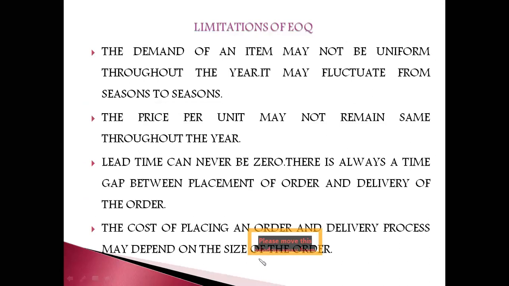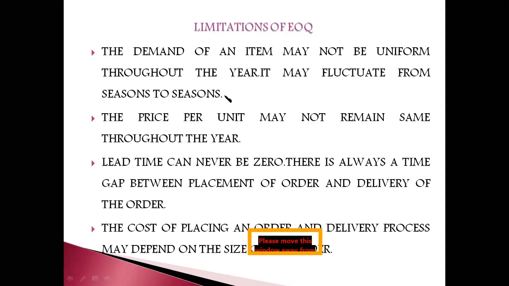Limitations of EOQ. Under limitations of EOQ, you can understand that there are several points which are coming opposite to the assumptions. In real time, it is very much difficult to get an EOQ or to attain the optimum level of inventory because of these various limitations. You can see over here. पहले assumption क्या था? The demand should be same throughout the year. The demand should be uniform throughout the year. But ऐसे हो सकते हैं क्या? The demand of an item may not be uniform throughout the year. It may fluctuate from season to season. So ये पहला assumption ही गलत हो जाता है. Okay? क्योंकि कभी भी demand same नहीं हो सकते.